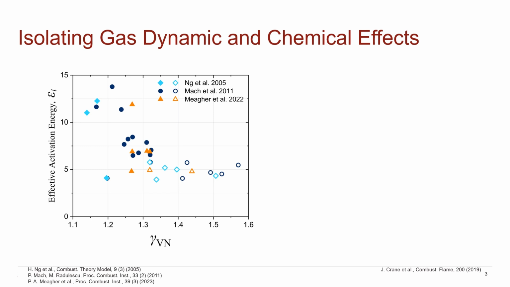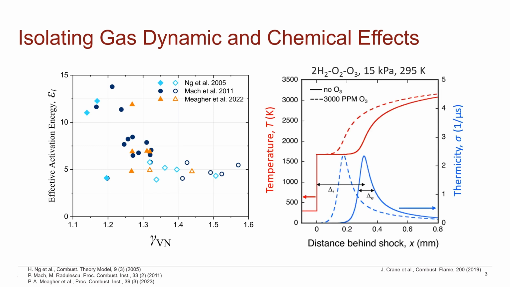In the hydrogen study, they varied both effective activation energy for a fixed gamma and gamma for a fixed effective activation energy. The isolation of these two effects was enabled through the use of dopant levels of ozone. On the right, I'm showing a plot from a separate study from our group looking at the effect of ozone on the ZND profile of a hydrogen-oxygen detonation.